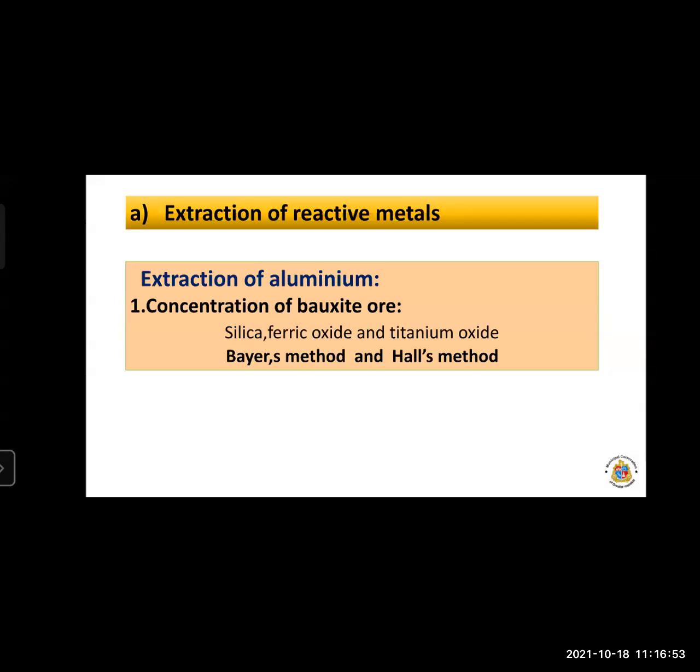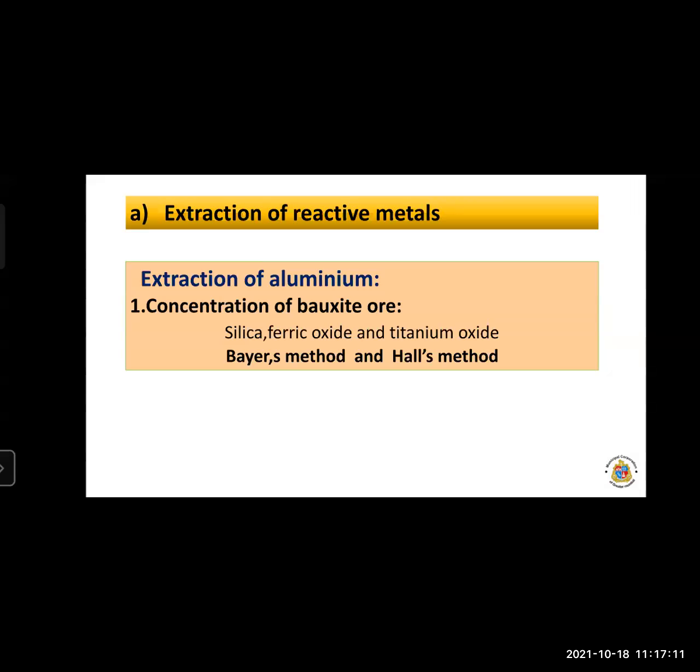Bauxite contains 30% to 70% aluminum oxide, which is combined with oxygen.